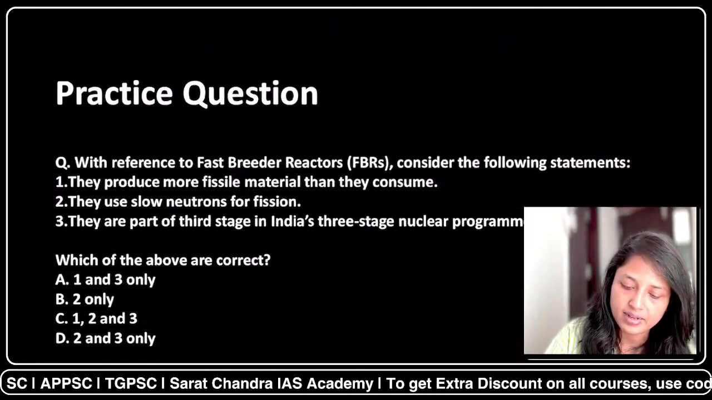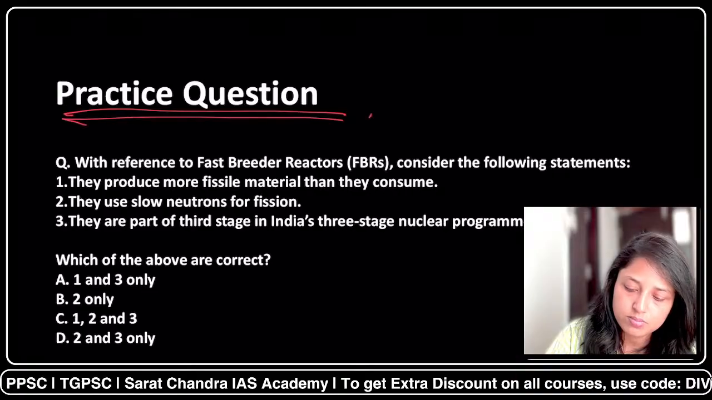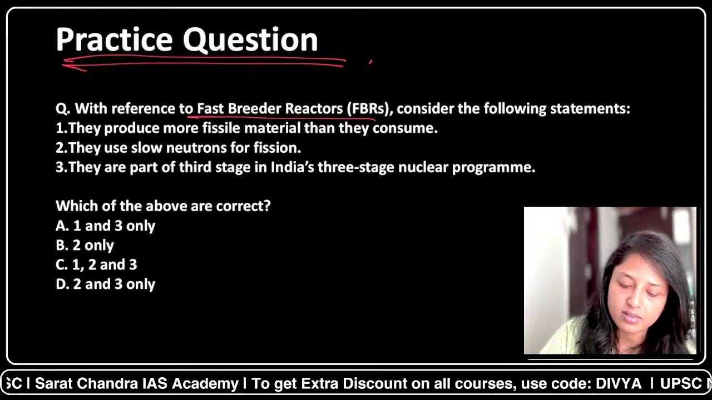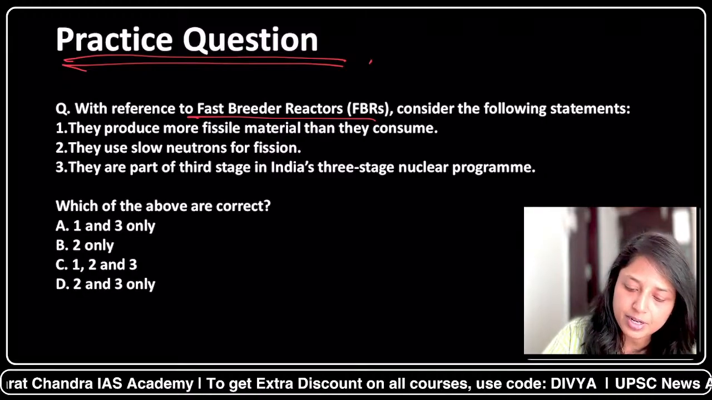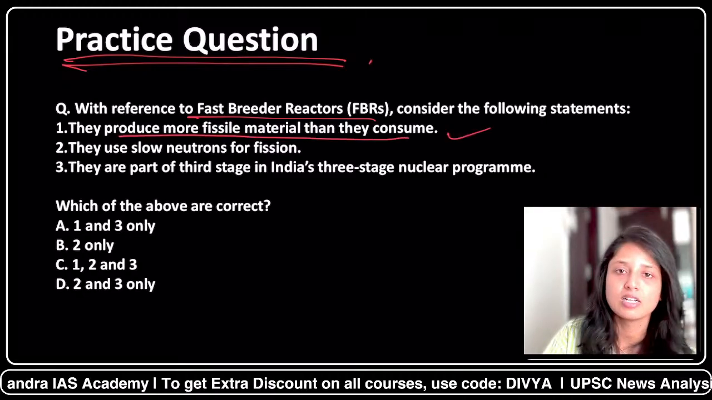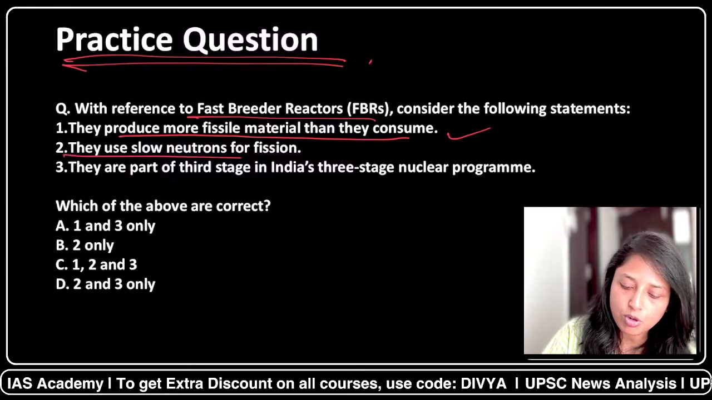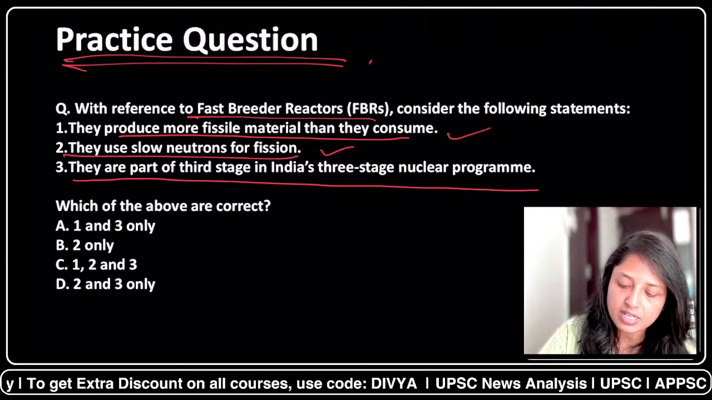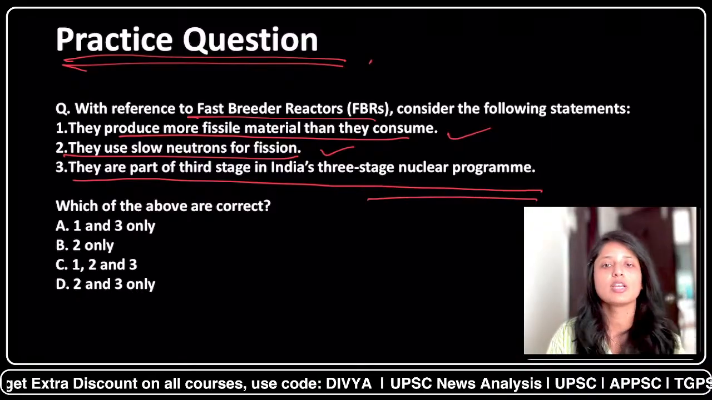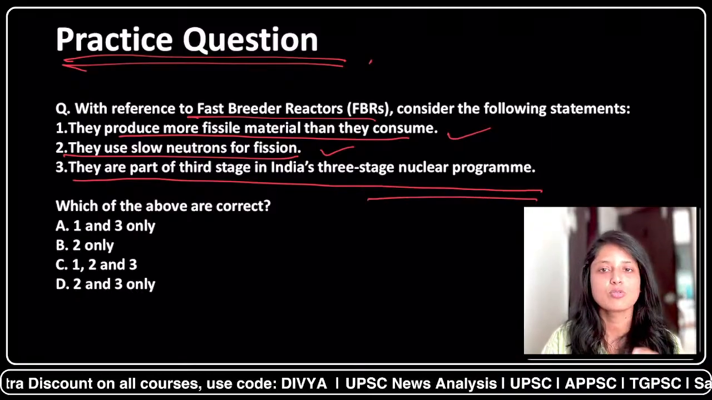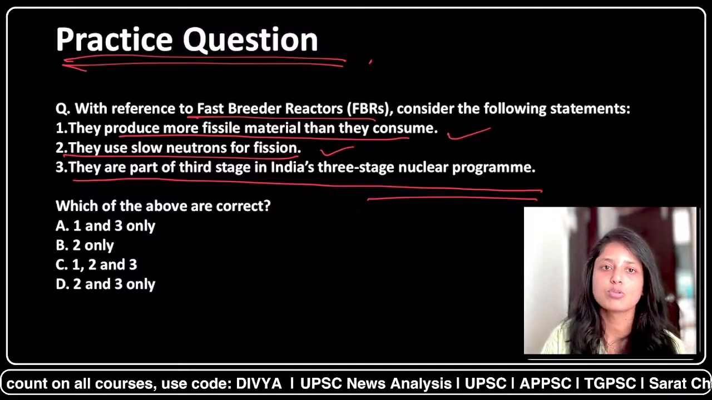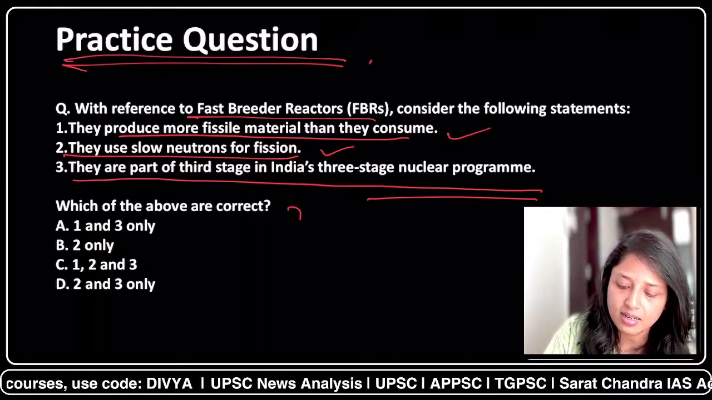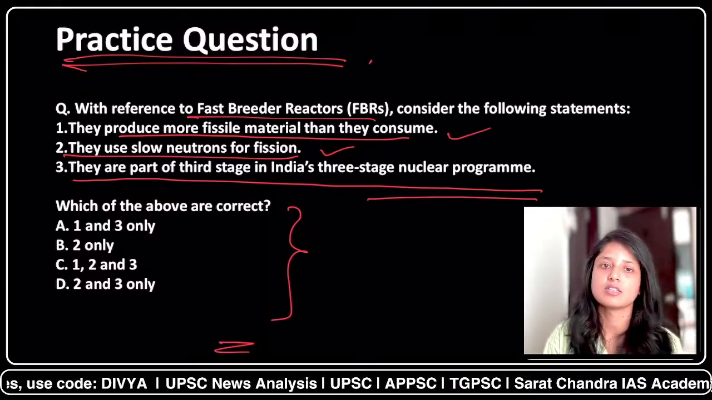Now a practice question for you. The practice question here is about the fast breeder reactors. First statement is, they produce more fissile material than they consume. Second, they use slow neutrons for the fission. And third is, they are part of the third stage in India's 3-stage nuclear power program. Now please go through the question once again. Please go through the content which we discussed about fast breeder reactors, and then try to answer and give your answer in the comment section.